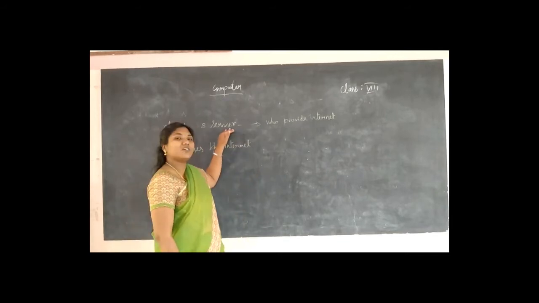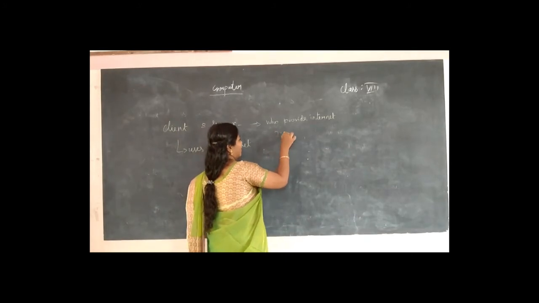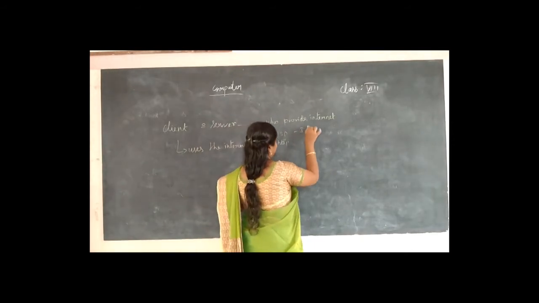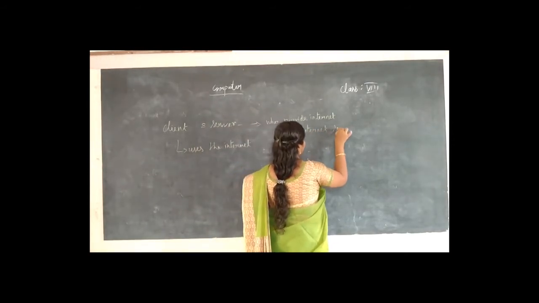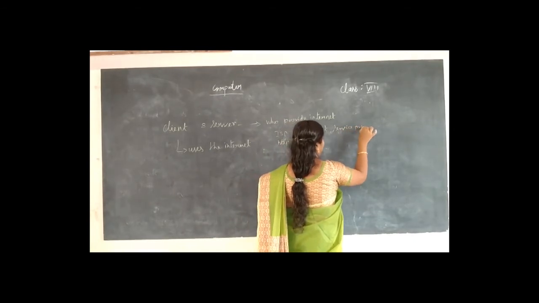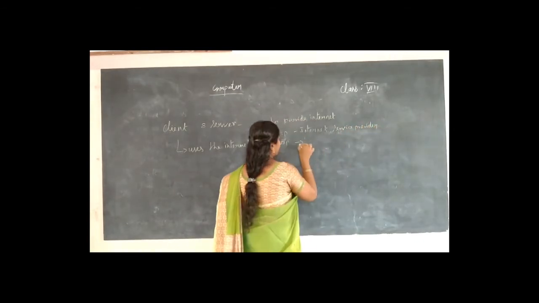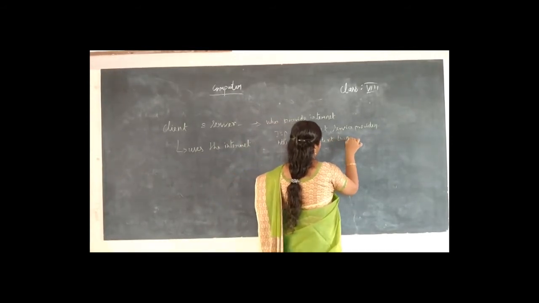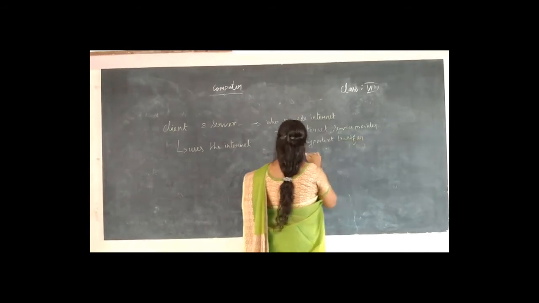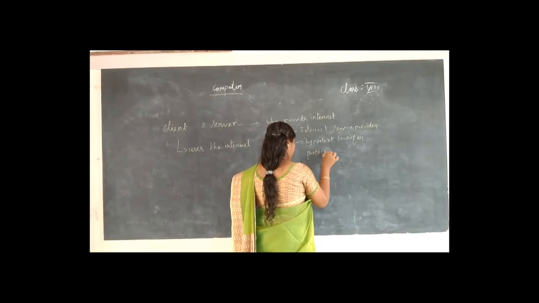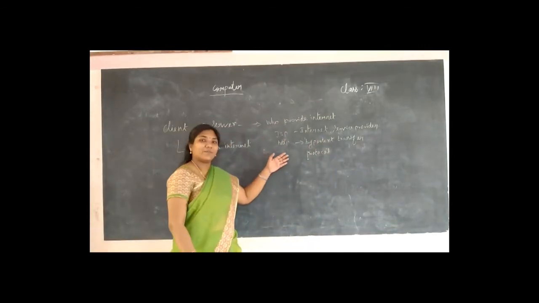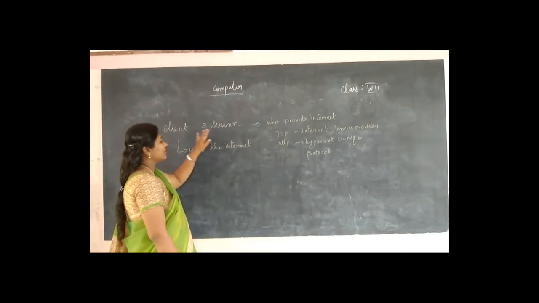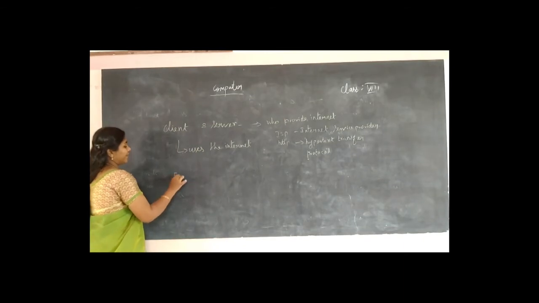Okay, so some of the servers are internet service provider, ISP, okay, HTTP, hypertext transfer protocol. So internet service provider, and this one is the hypertext transfer protocol. Okay, so like that there are many ones, those who are providing internet for us. This is the example now. Okay, so these two words, and next we are going on to know about the third word, firewall.